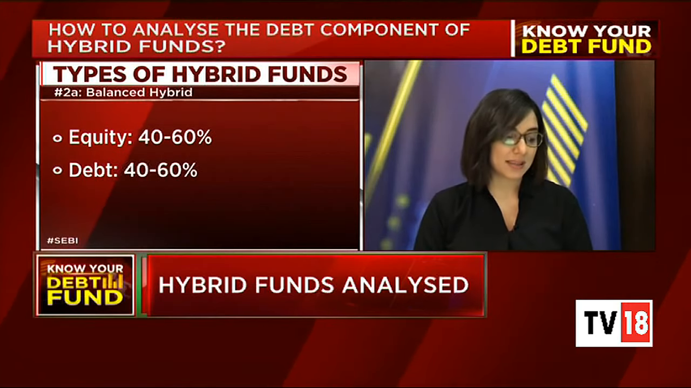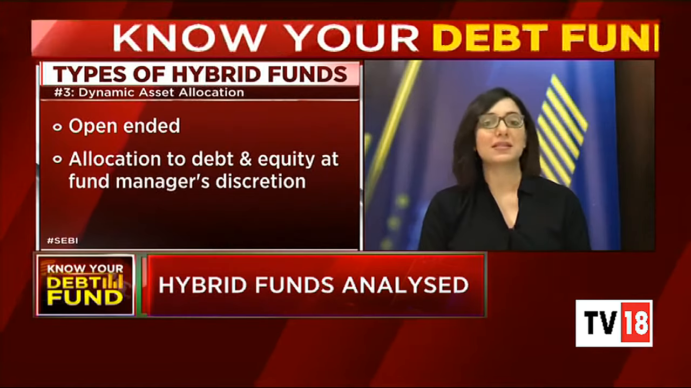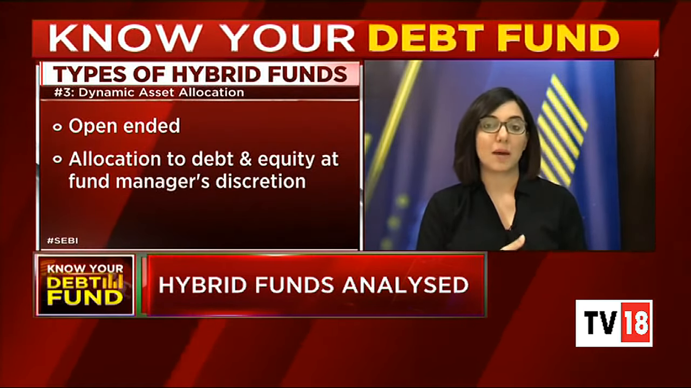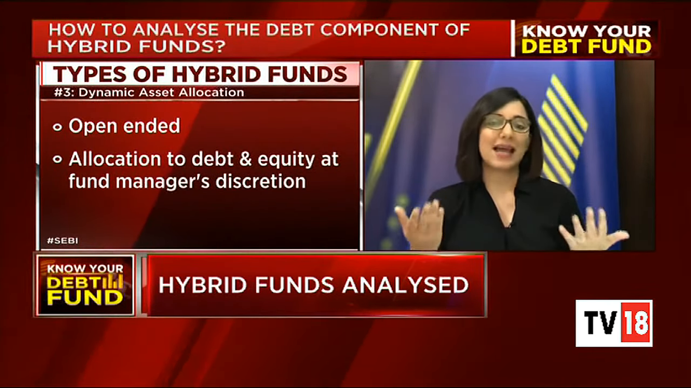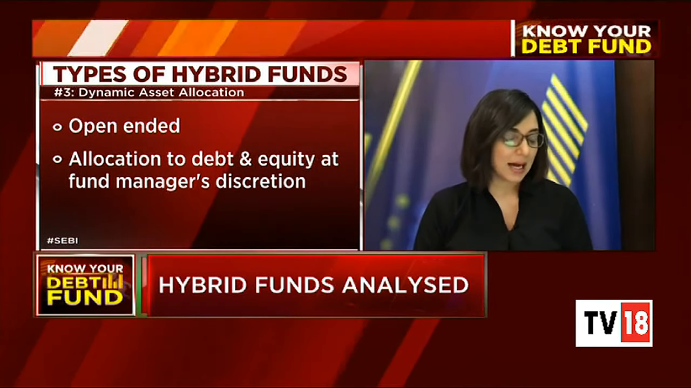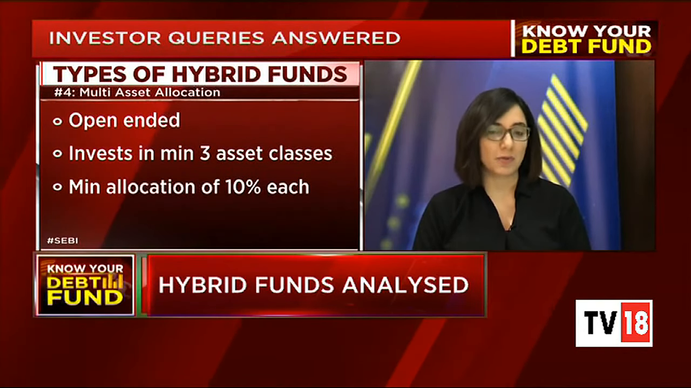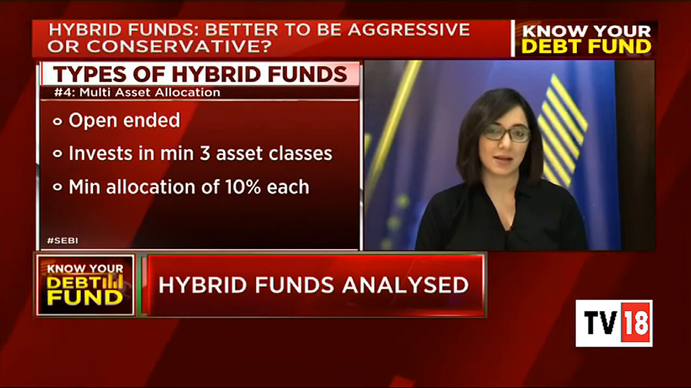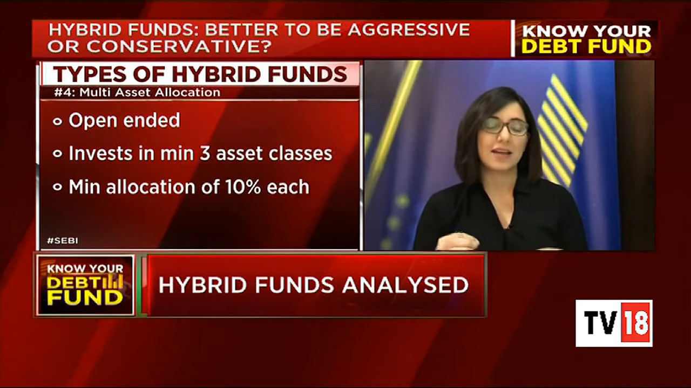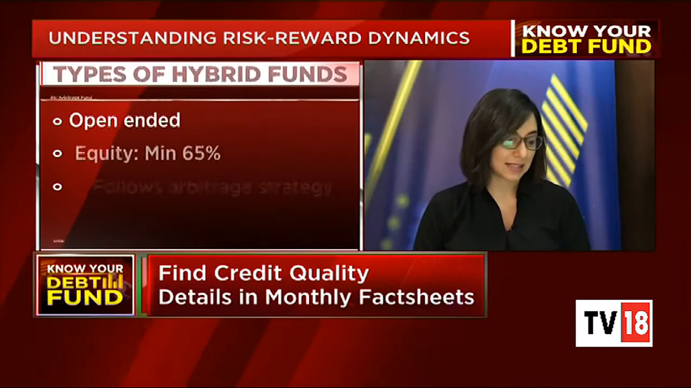Then there is, of course, the third category, which is the dynamic asset allocation. Now here, SEBI has not given any demarcation between how much should be in equity or debt. It is at the fund manager's discretion, and therefore the name dynamic. The multi-asset allocation mandates that there must be an investment into a minimum of three asset classes, and here as well there should be a minimum of 10% put in each of these asset classes.